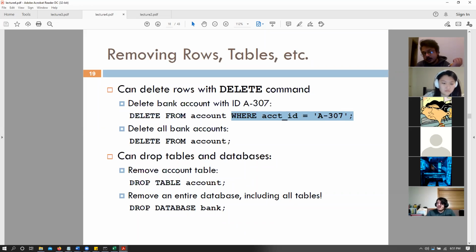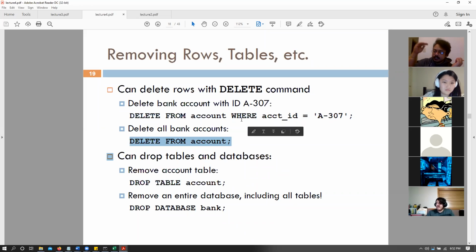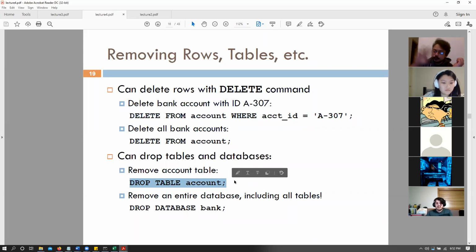Okay. We can also drop a table. That means delete the entire table account. There is a difference between delete from account and drop table account. Both of them achieve the same thing, that is to delete all instances in your table. But delete from account would essentially delete everything one by one. Drop table account is basically, imagine doing a format on your hard drive. So delete from account is basically deleting individual files in your system to create more space. Drop table is format my drive. I don't care. So delete that entire table right now.